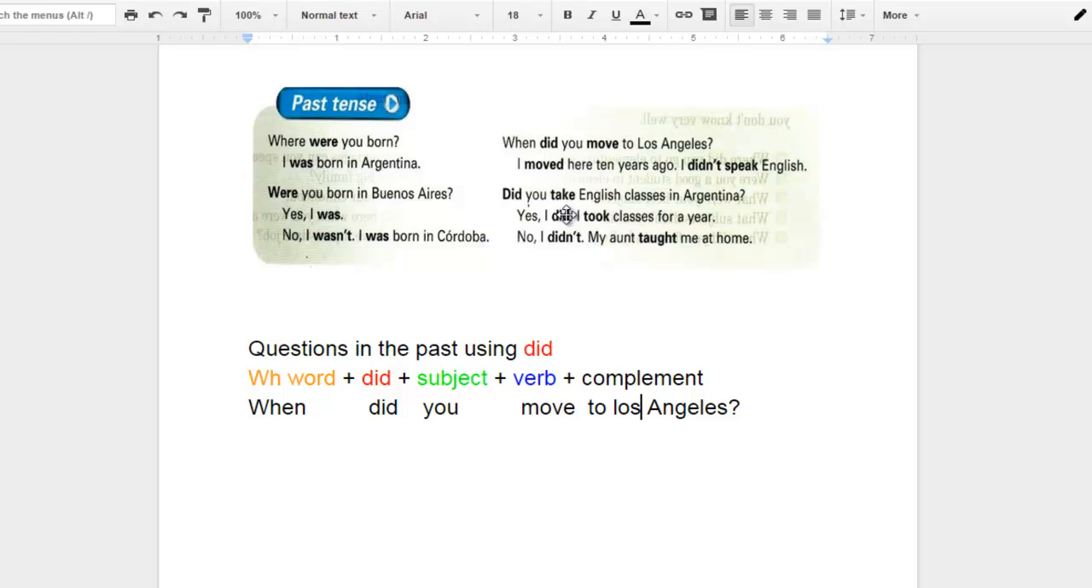And we follow the same pattern in the second question that you see there, with the only difference now is that we don't have a WH word, and that's because this is a yes or no question. So the yes or no question starts with did you, and the verb in its present form, take. The complement is English classes in Argentina. There we go.